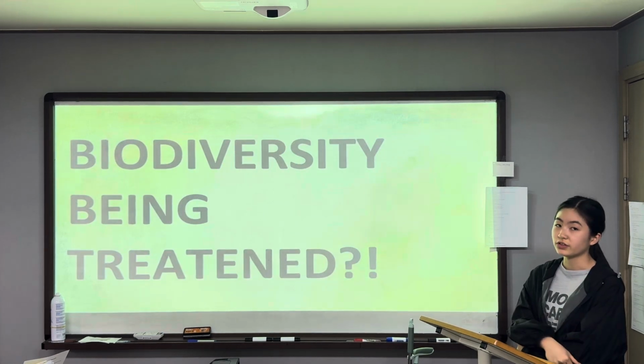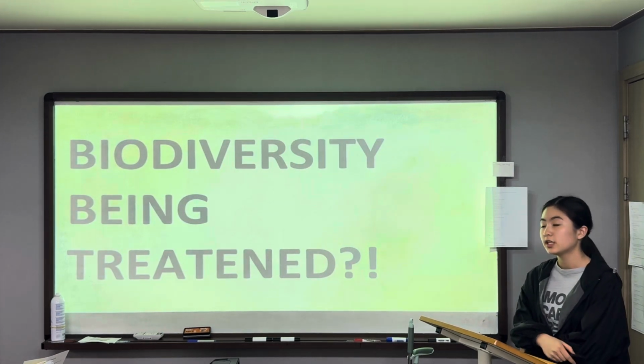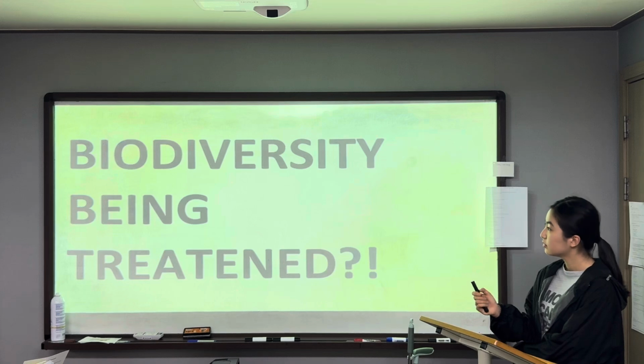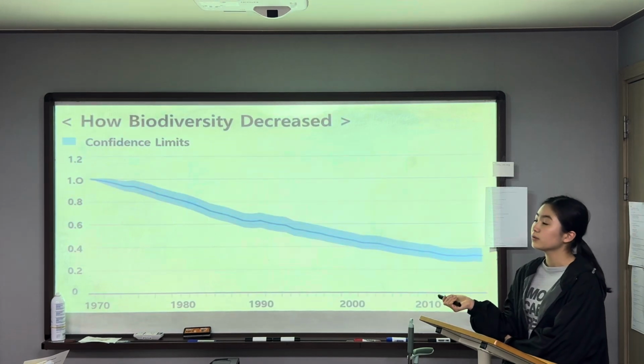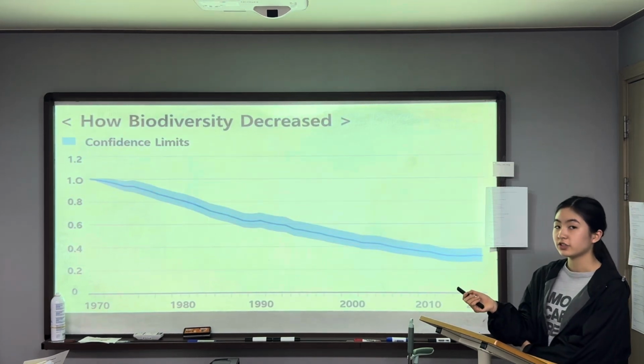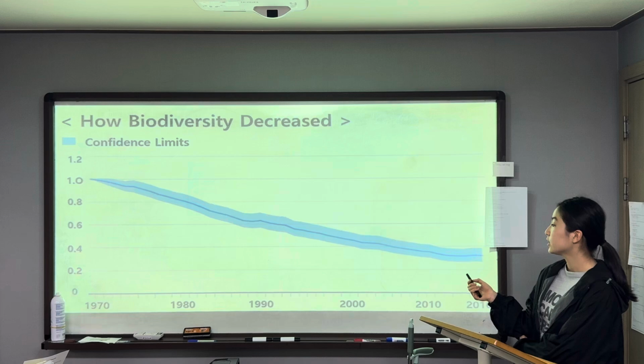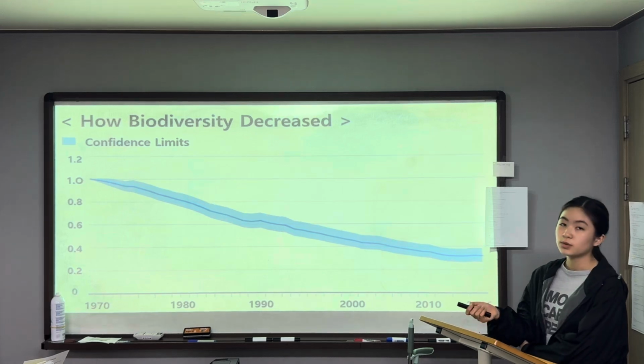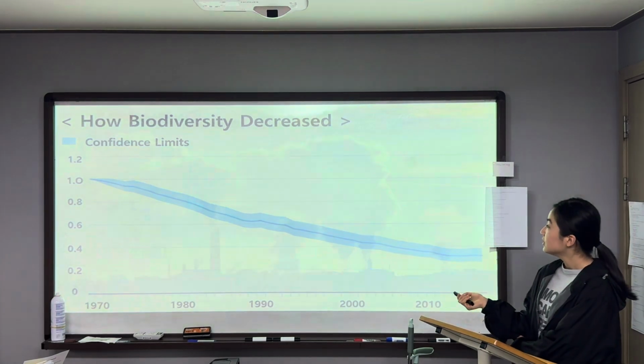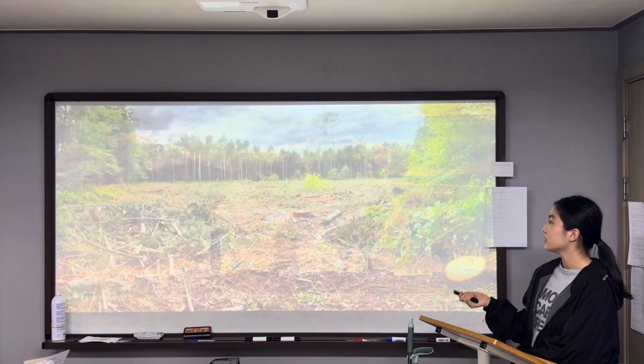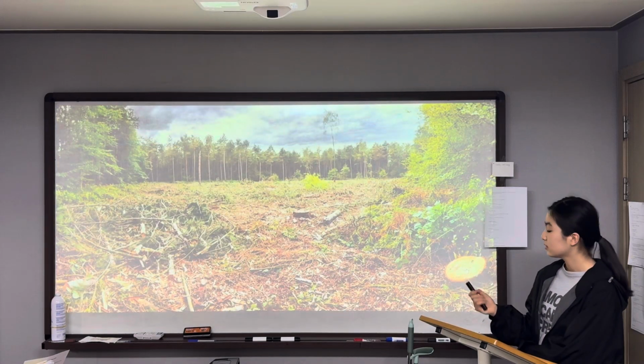However, this biodiversity, which is so important, is being threatened these days. If you look at this chart, you can see that biodiversity has decreased excessively compared to the 1970s. Then why is this happening? If you look at this picture, you might guess the reason.